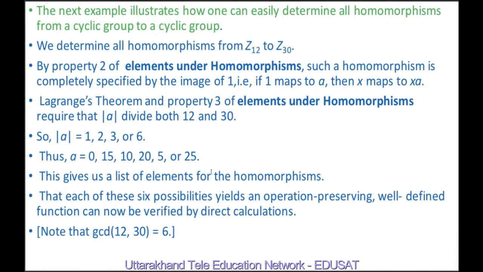This gives us the list of elements of homomorphism. That each of these 6 possibilities yields an operation-preserving well-defined function can now be verified by direct calculation. We know that the greatest common divisor of 12 and 30 is 6.